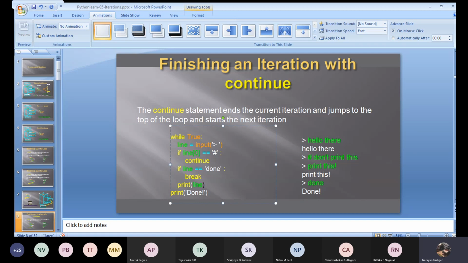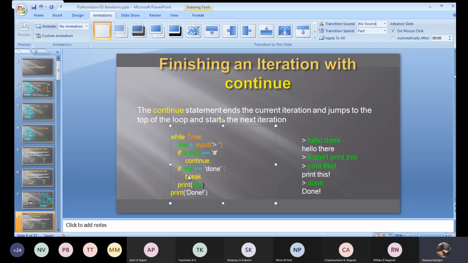Now I will give the input as done. Will the first if work? No. Line of 0 is D, so it comes out. Next, it checks the second if. Is it true? Yes, sir. Yes, it is true, so it comes inside. So break.